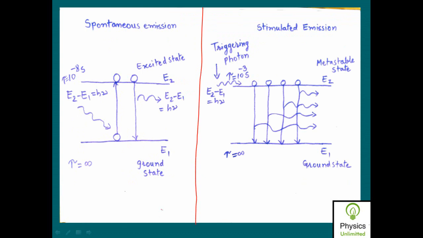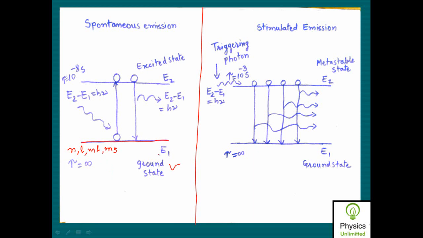Now in case of atoms, ions, molecules, electrons, etc., you know that there are different energy levels, and all such energy levels are decided by a set of 4 quantum numbers, that is the principal quantum number n, orbital quantum number L, then magnetic orbital quantum number ml, and the spin magnetic quantum number ms. So these are the 4 quantum numbers which decide the energy state of atoms, ions, molecules, and electrons. Then in case of atoms, you know that the lowest energy level is known as the ground energy state.